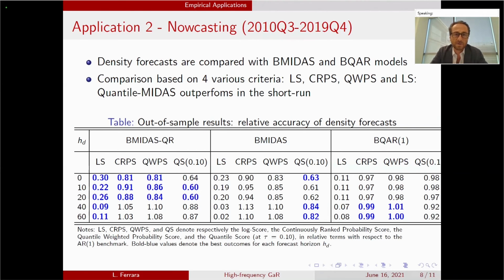Second, we look at a nowcasting comparison with a Bayesian MIDAS without any nonlinearity, and a Bayesian quantile autoregressive model without any financial information. We compare using four standard criteria, and we get that the quantile MIDAS outperforms in the short run. So financial information seems to be useful in the short run. This is pretty much in line with the recent paper in the Brookings Papers on Economic Activity by Plagborg-Møller, Reichlin, Ricco and Hasenzagl.